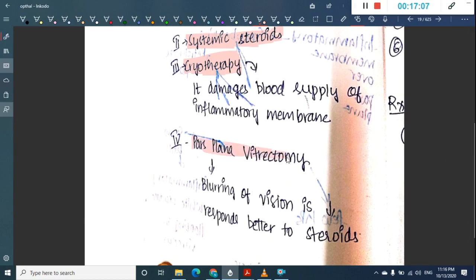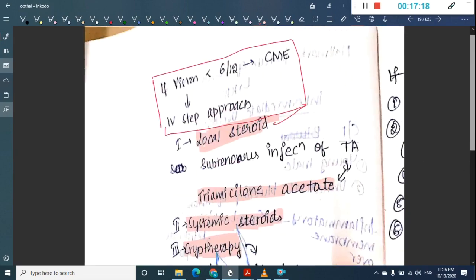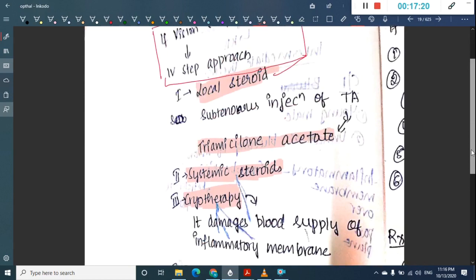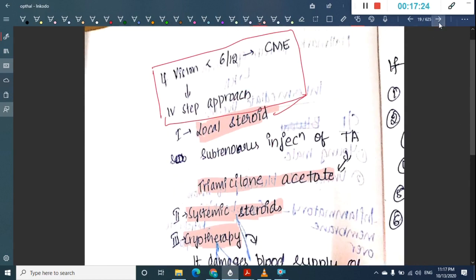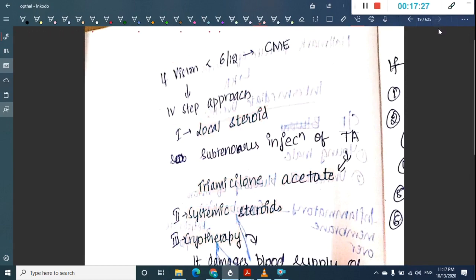And pars plana vitrectomy can also be done, which decreases blurring of vision and it responds better to steroids. So these are the four steps which you have to do for intermediate uveitis.